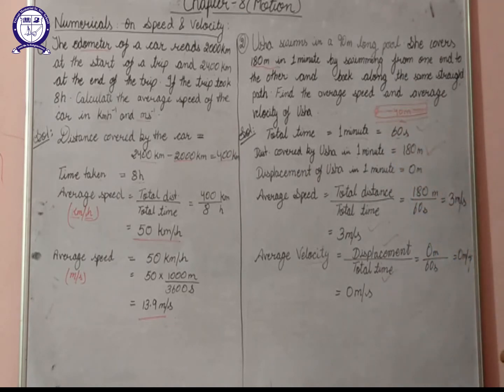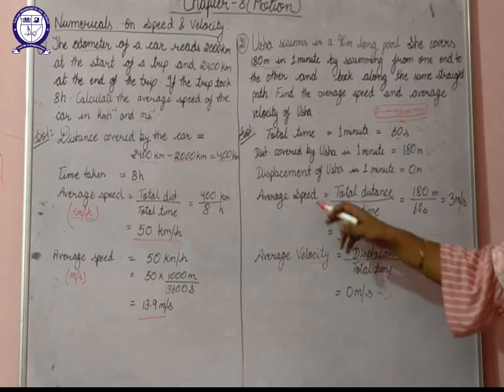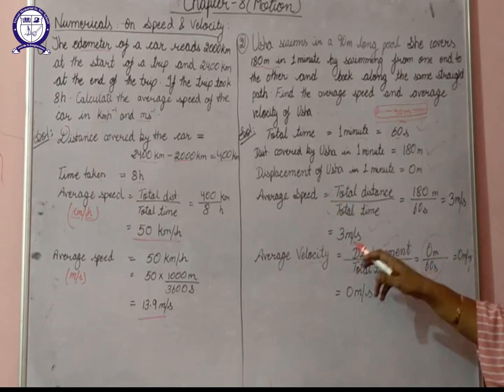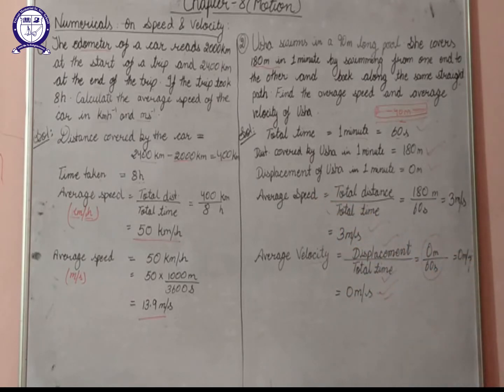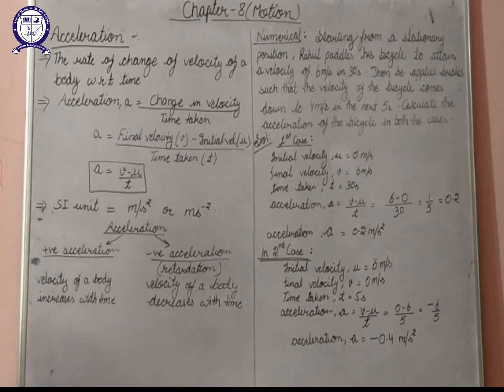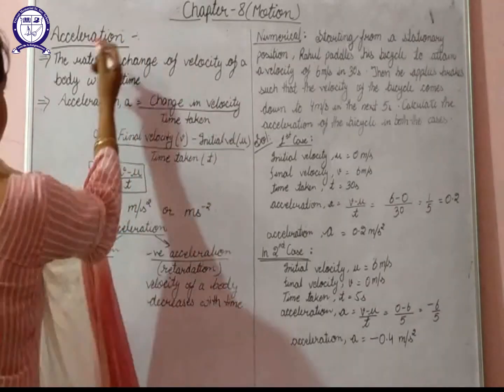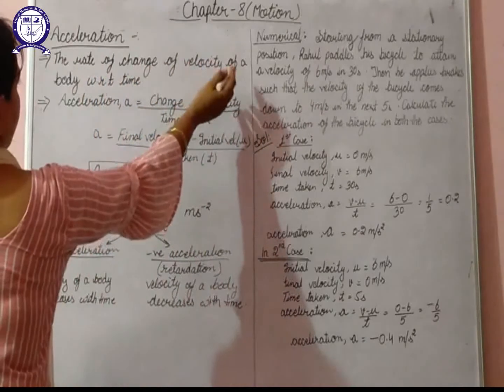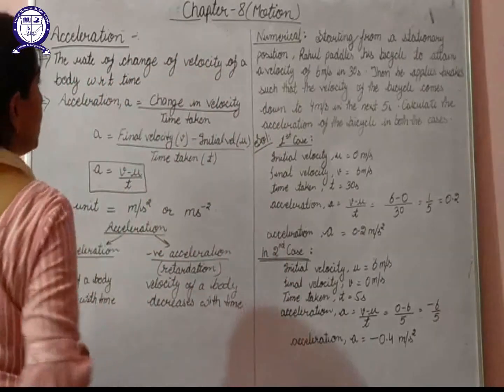If the initial and final points of Usha are the same, we can say that the displacement of Usha will be 0. So on substituting the values, you will get your answer to be 0. So here we can say that average speed will be 3 meter per second and average velocity will be 0 meter per second.